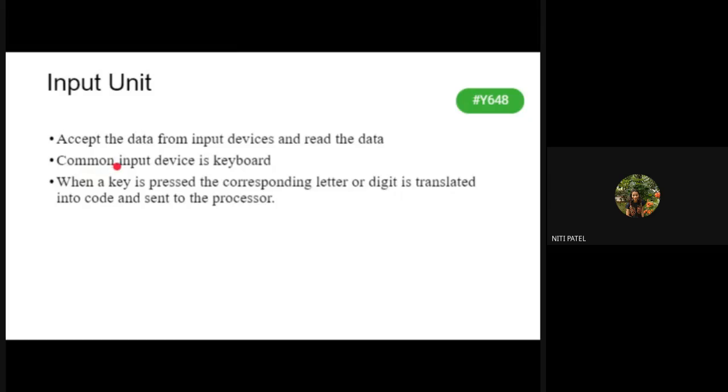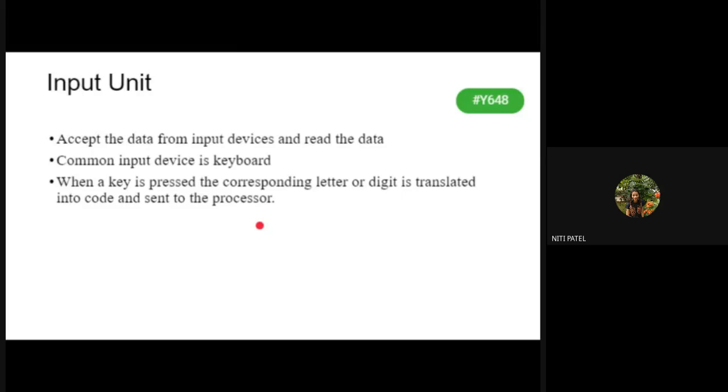So how is that input given? It can be given from any kind of input device. For example, here we might consider a keyboard, but I can also give the input from my mouse, or from the scanner. So let it be any input given from any kind of device, it is going to read that particular data. Now, if it is a keyboard, whenever a key is pressed, the corresponding letter or digit is translated into a code and it is sent to a processor.